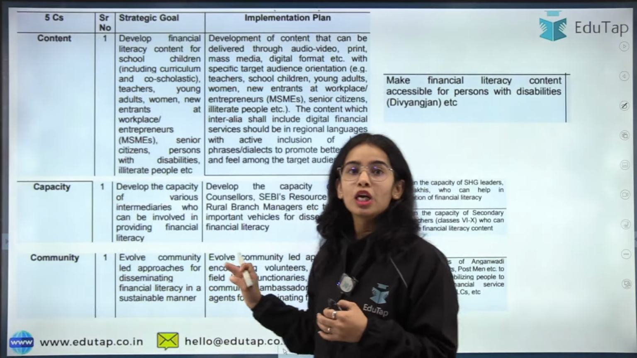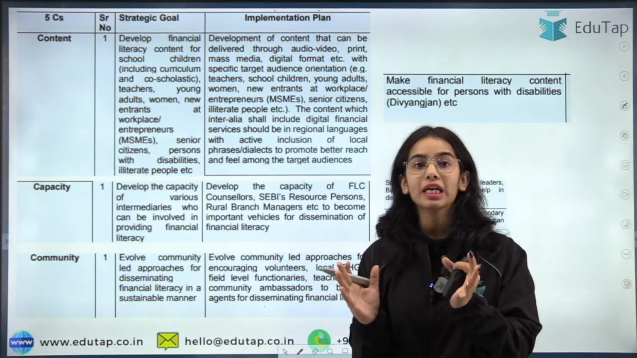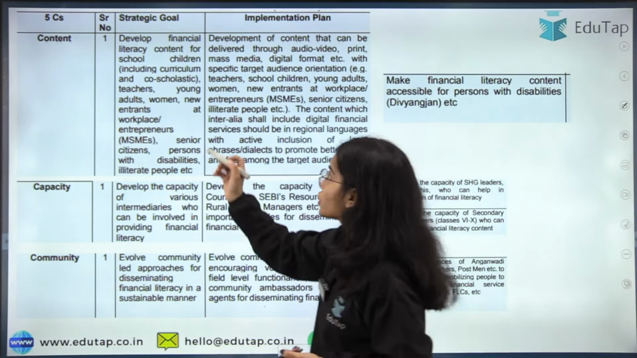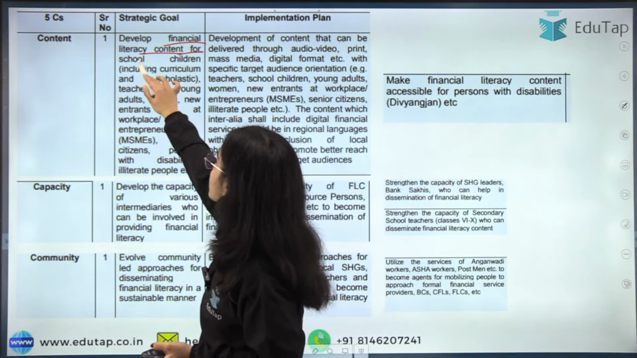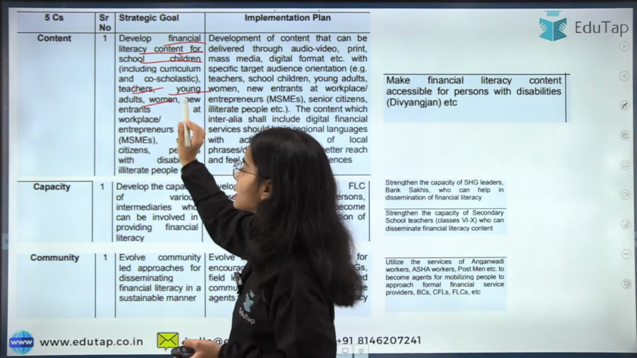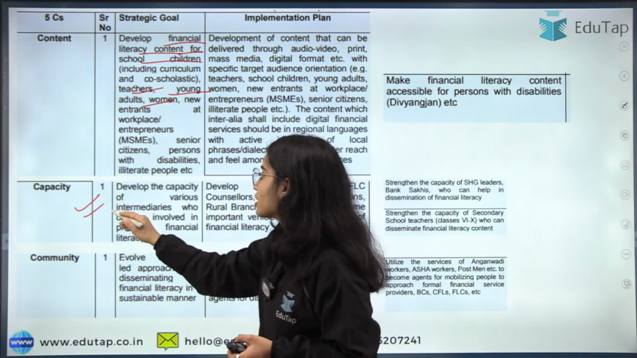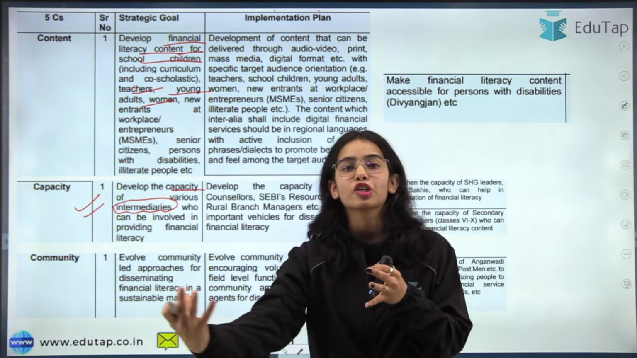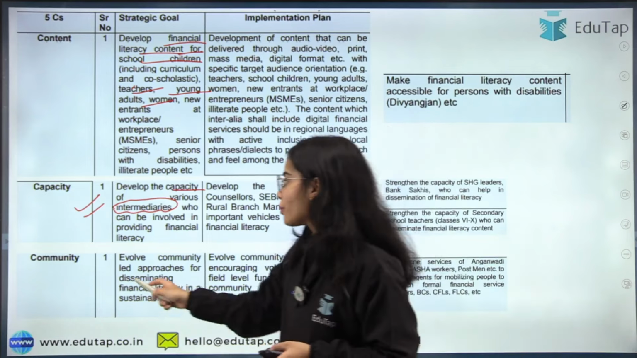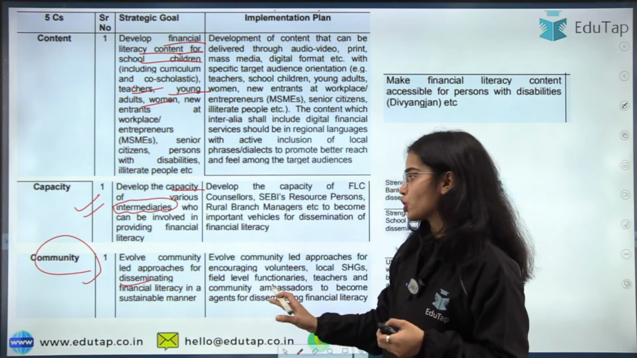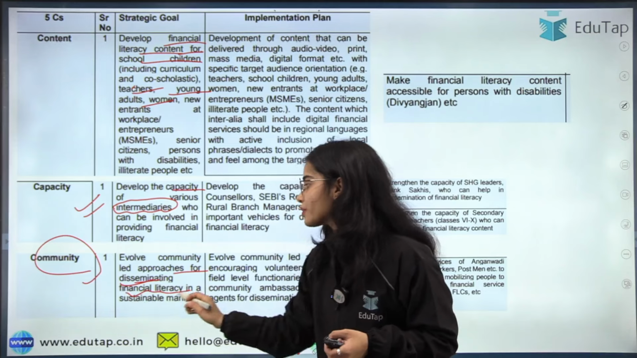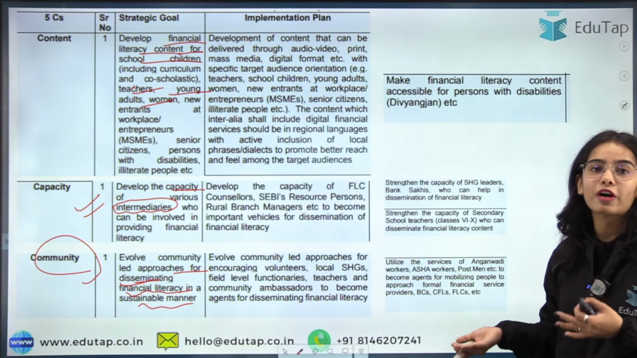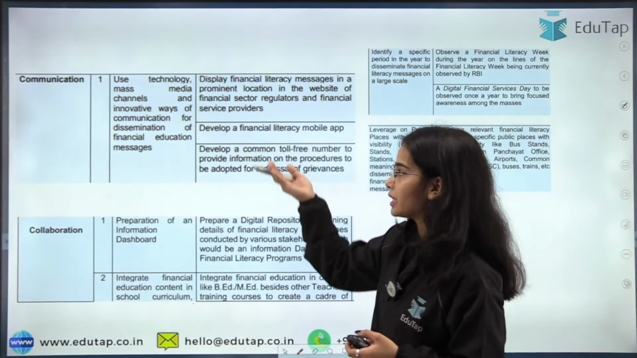Okay. So the 5 C's: content means develop the content through which financial literacy can be spread among the masses. So develop financial literacy content for school children and teachers, young adults, women and such. Capacity means develop the capacity of various intermediaries that can spread financial literacy among the masses. Community means have the community approach for disseminating financial literacy in a substantial manner. So you can read that these are the 5 C's. So these are the 3, and the 4th and 5th.